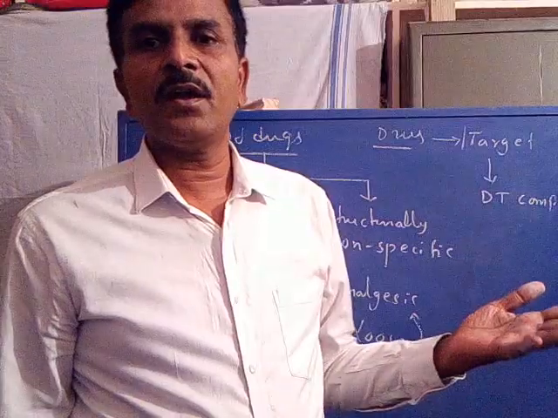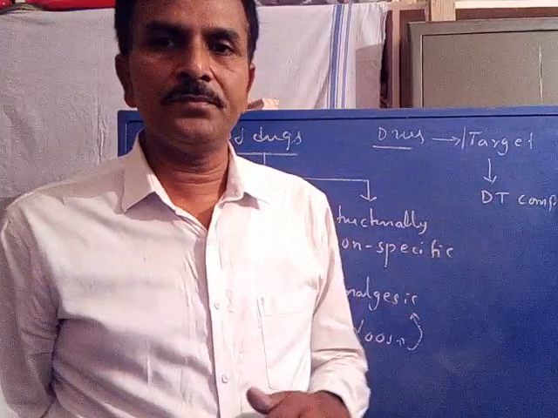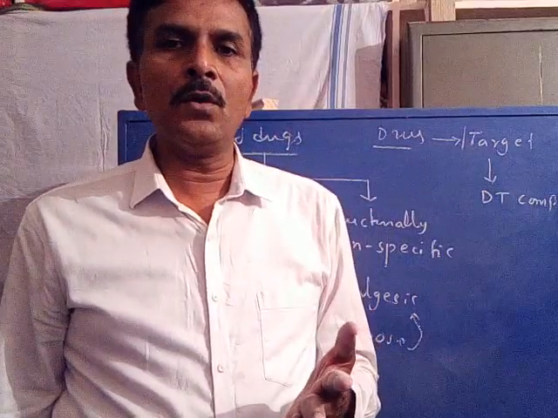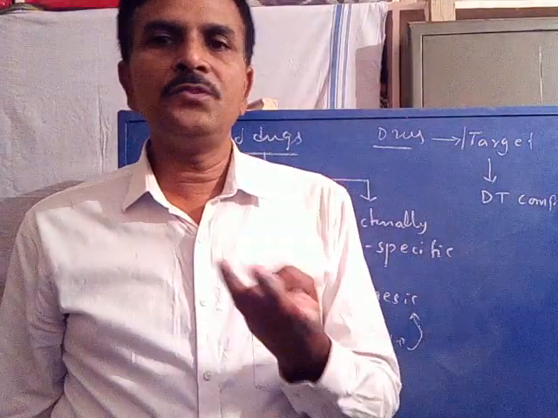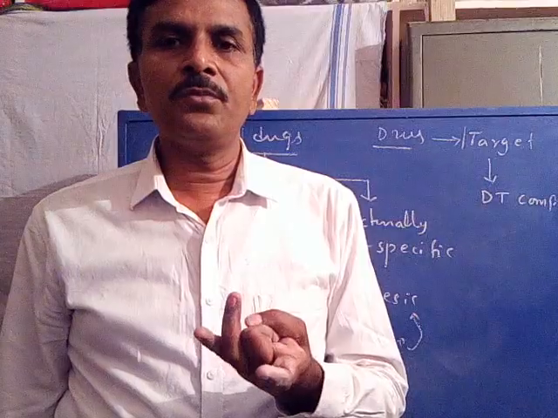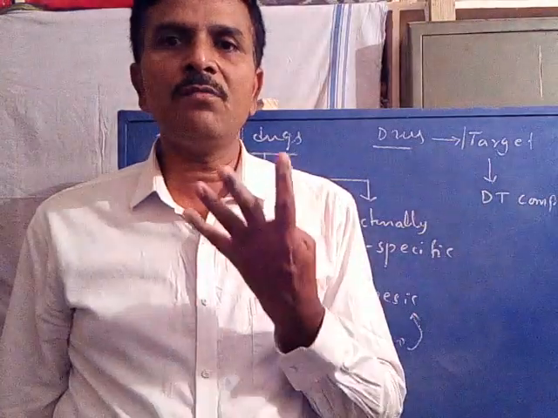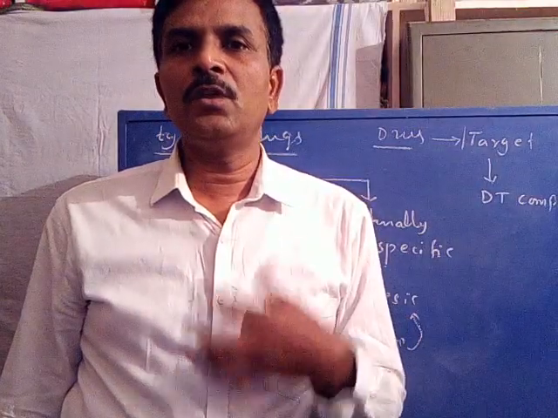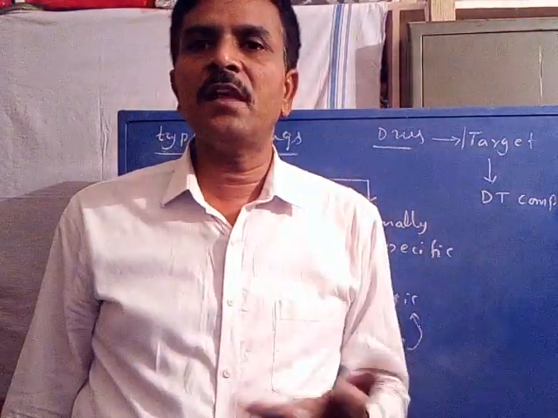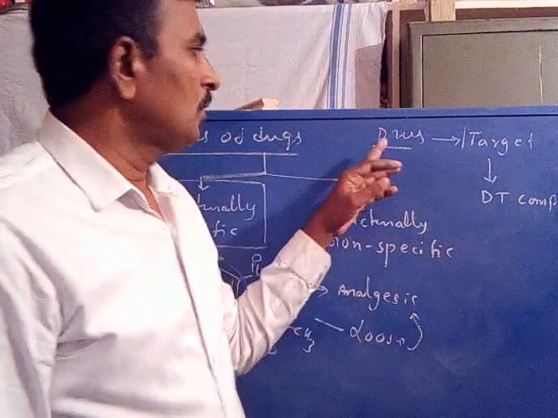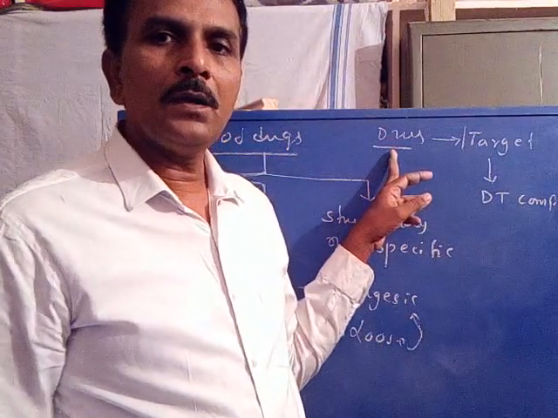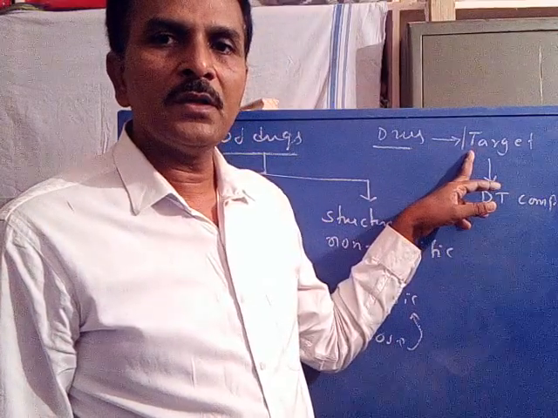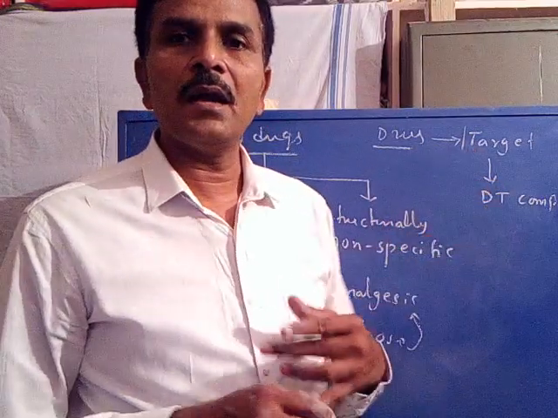There are different types of targets, which we will discuss in the next class. That is called drug targets. Drug targets may include receptors, ion channels, enzymes, and carrier molecules. These are the four major types of targets that bind to the drug in order to exhibit their action. So any drug, in order to show its activity, must be appropriately bound with the target to form a drug-target complex.